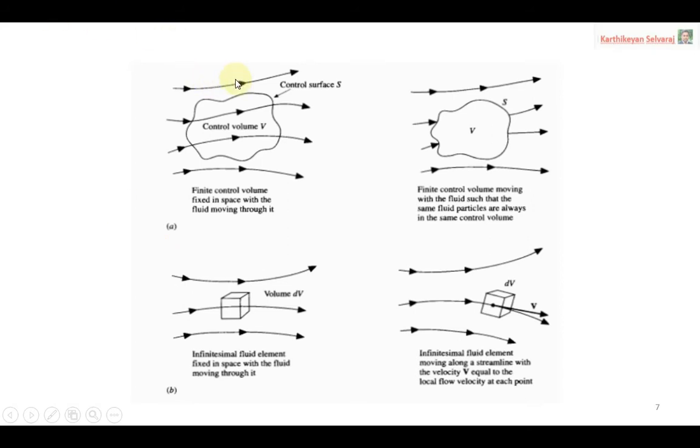So this is the idea. See here, the top two figures refer to the control volume, and the bottom two figures refer to the fluid element. The fluid element size is very small. For understanding purposes, the book has also given a somewhat bigger one. The size is very small. This is the control volume.